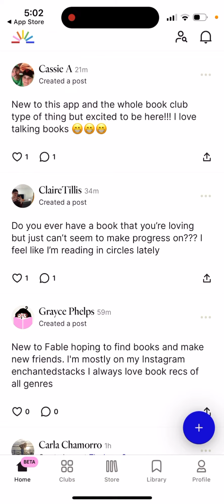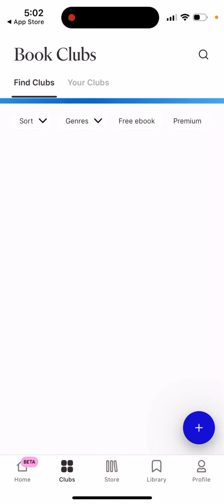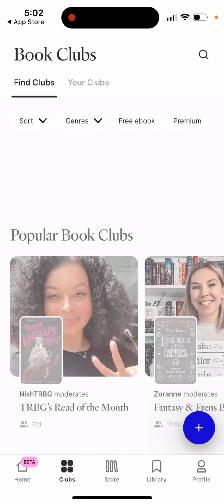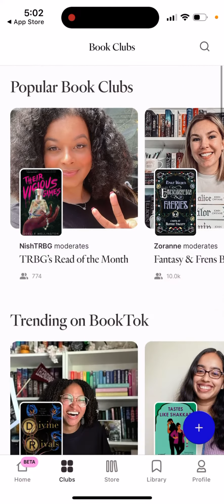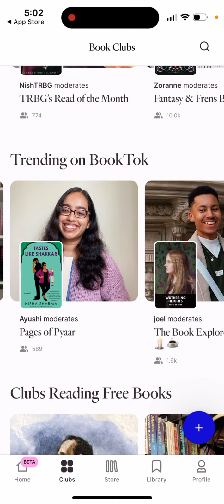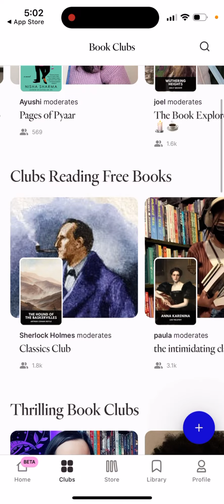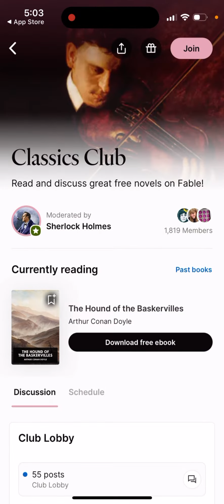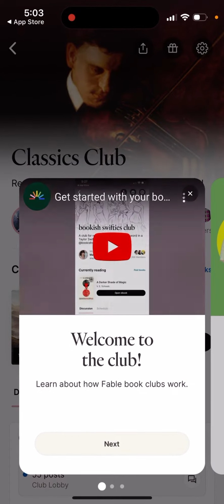To create an account, this app looks like Twitter or Threads, but just for books. So if you like books, that's definitely the app for you to discover. Here, there are different book clubs, and you can read about them. Take the Classics Club, for example: if you wanna join this club, there are some free ebooks. You can join these different groups.